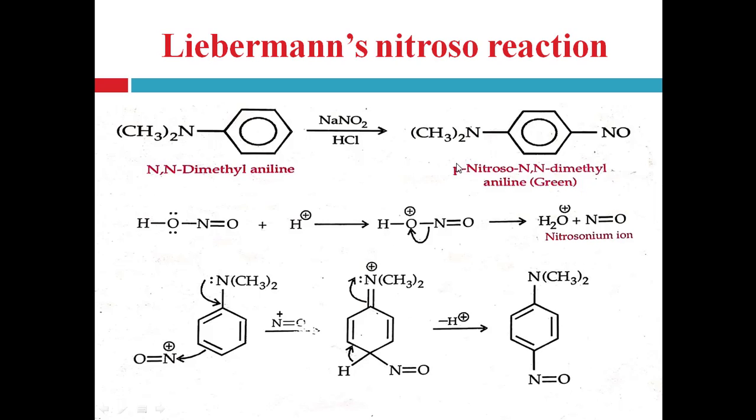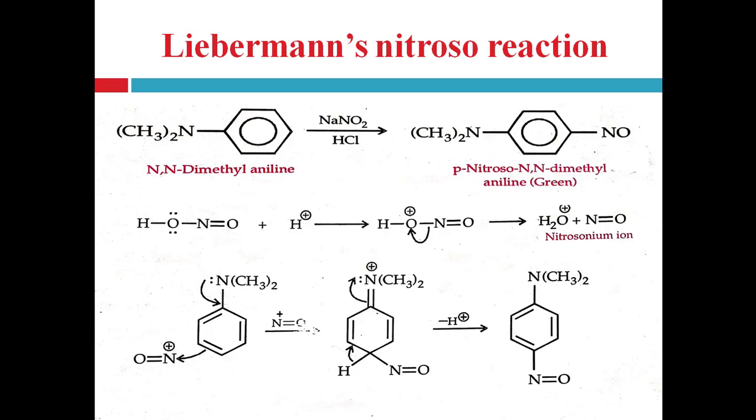So it is used to test the secondary aromatic amine as well as phenol, right? Because both phenol and a secondary aromatic amine react with concentrated sulfuric acid and give a green colored solution.